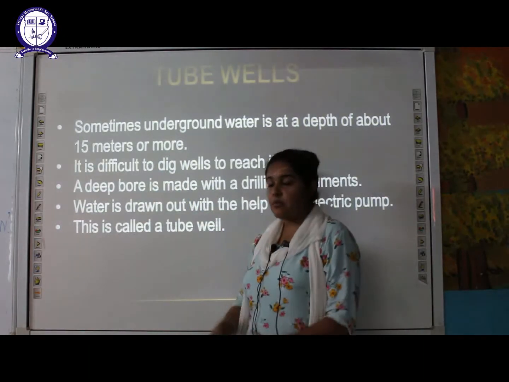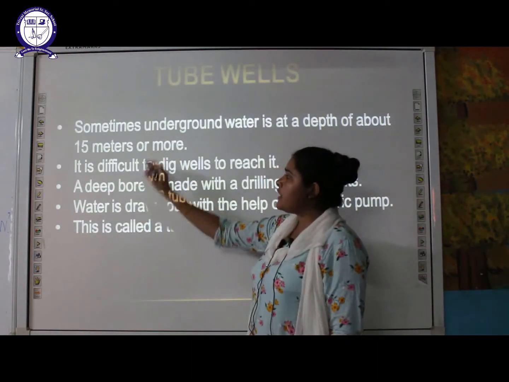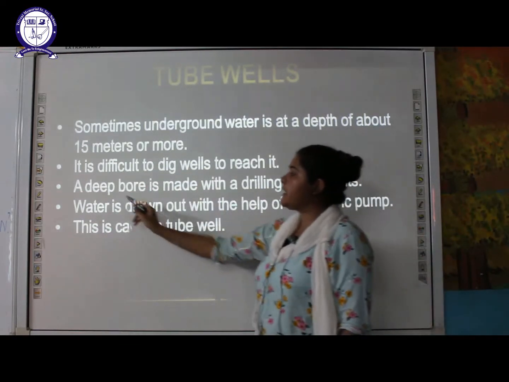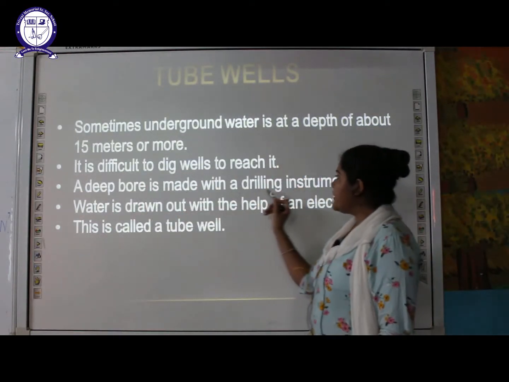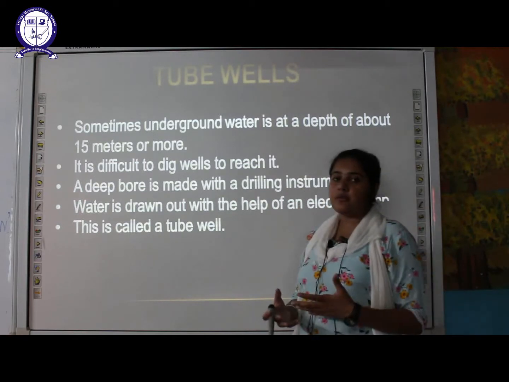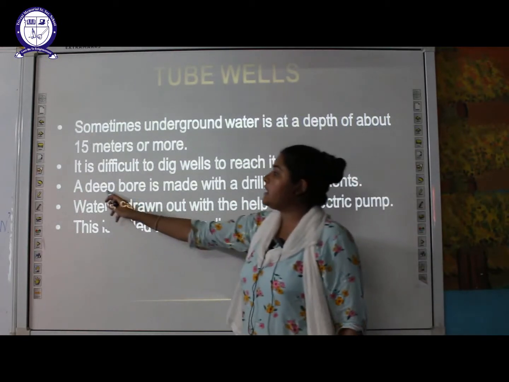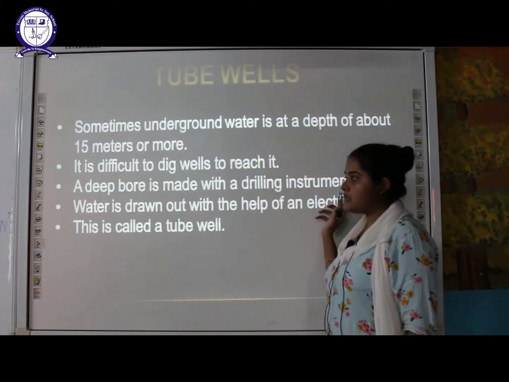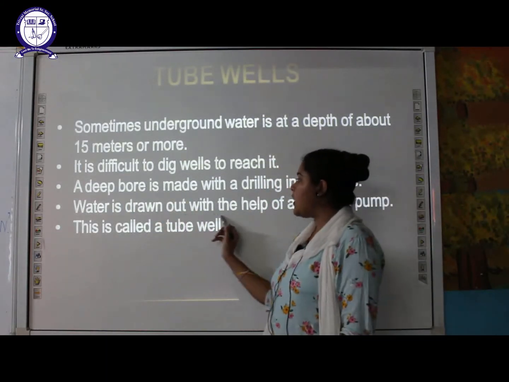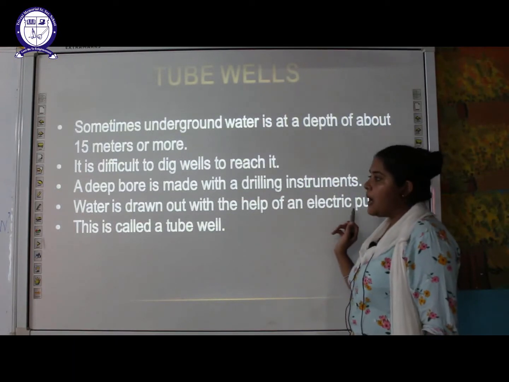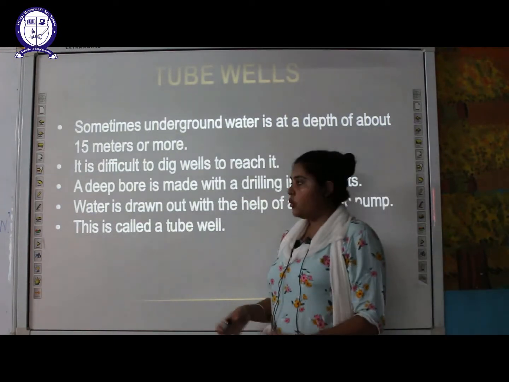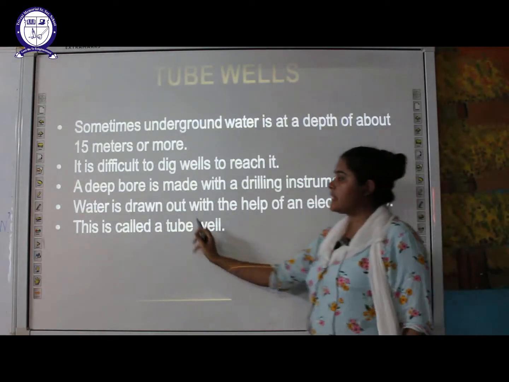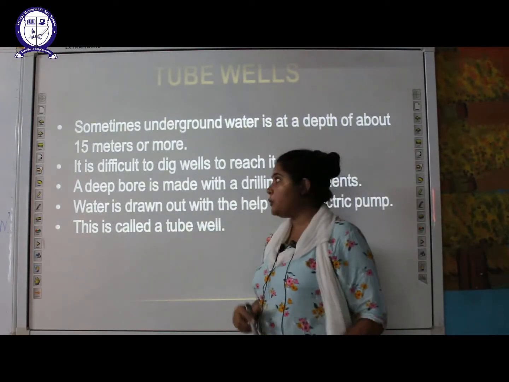So it seeps more inside, deep inside. Then it will be difficult to dig a well. So what we can do is make a deep bore with a drilling instrument. A hole is made with the help of the drilling instrument, and the water will be drawn out with the help of an electric pump. From that deep bore, the water can be obtained by using the electric pump, and this type of well is called a tube well.